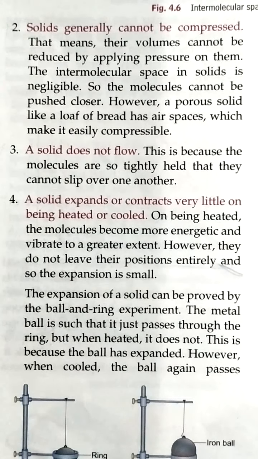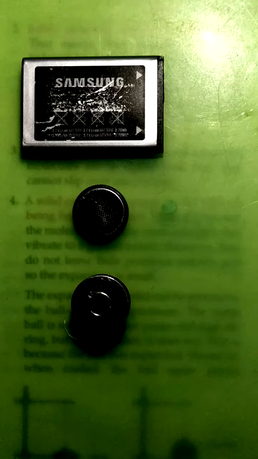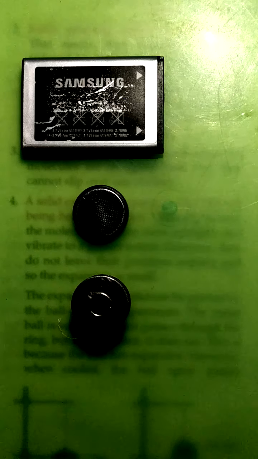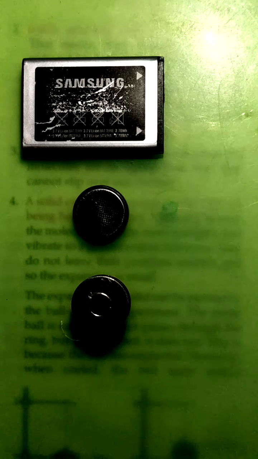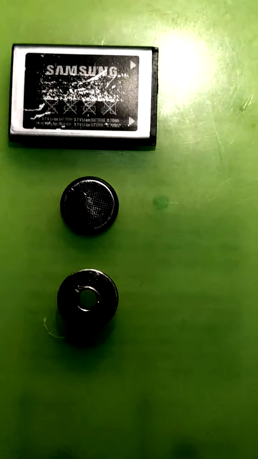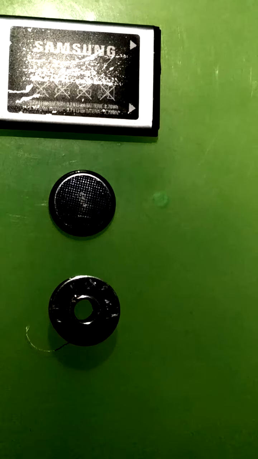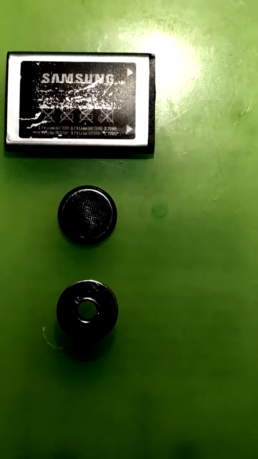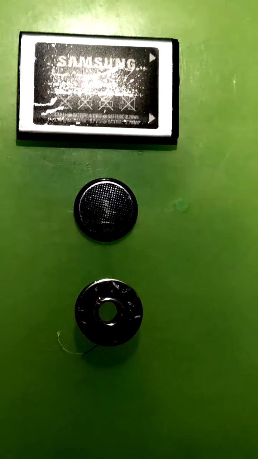Next, third point, solids do not flow. This is because the molecules are so tightly held that they cannot slip over one another. So solids do not flow. So let's perform activity for solids do not flow. Here I have three different kinds of solids, and I am just tilting them. You can see they are not flowing. They stay stuck at one place.